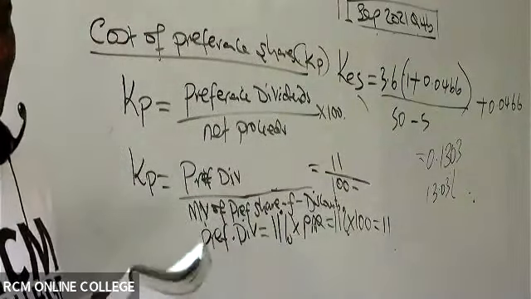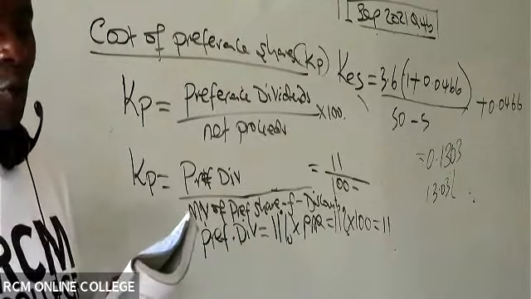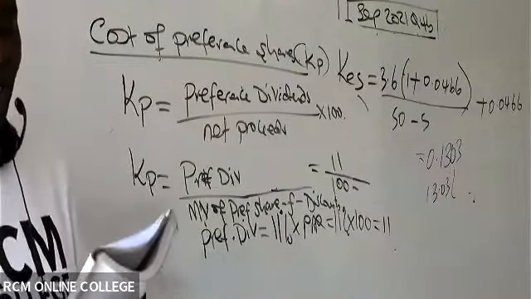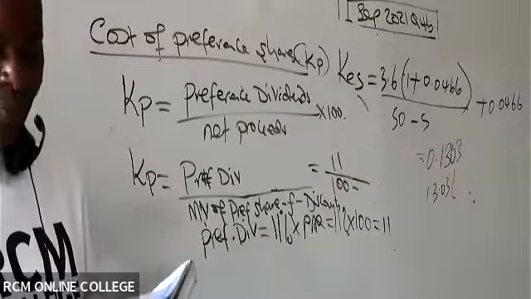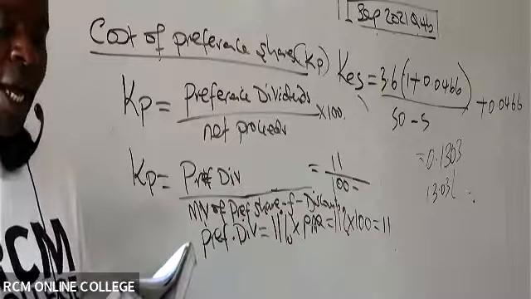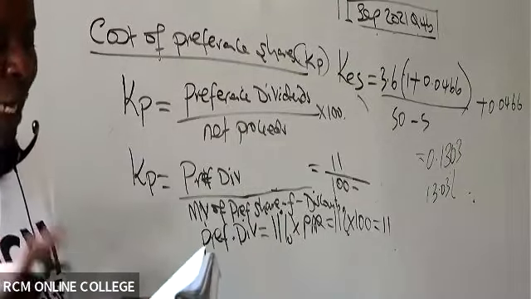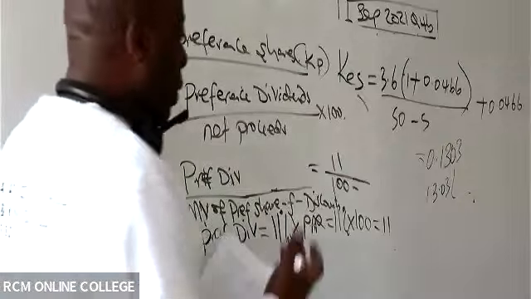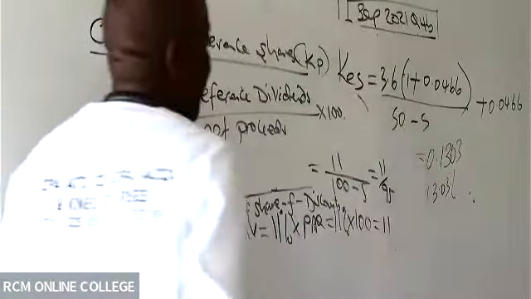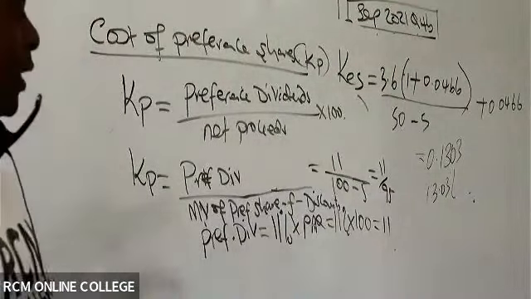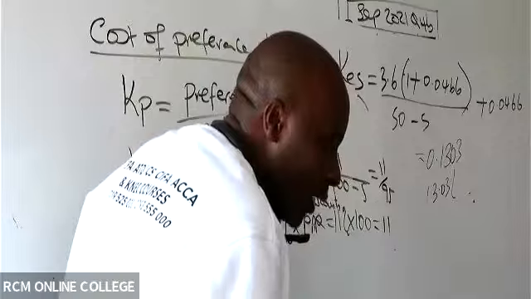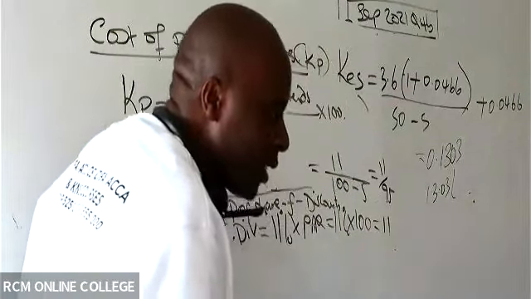They have been able to tell us, ladies and gentlemen, there, under preference share capital, that new preference shares will be issued at an 11% coupon rate. The par value of each share is 100. New preference shares will be sold at par, and the par is 100, subject to a flotation cost of 5. So this will be the same as 11 over 95 times 100, which will end up giving us what figure, KP? A ninja called Francis is giving me 11.58.